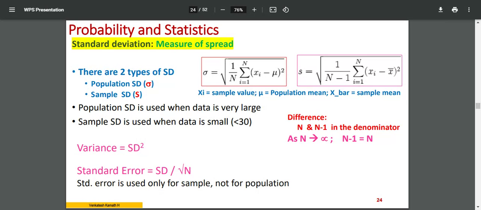All right. So variance is nothing but standard deviation squared. And standard error, this is one more term. Standard error, when you calculate, is only for the sample. Standard error is used only for the sample. When you take a small number of samples, you will use it. Whenever the population is there, you will not use this. So when you're using standard error, first you have to calculate the standard deviation, and then divide by root n. Divided by root n, not just n, it is the root of n, the number of samples. Not n minus 1, it is root of n that you have to take.